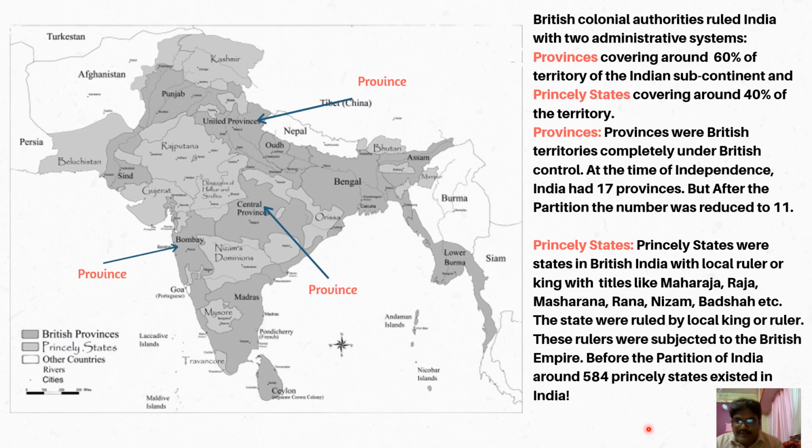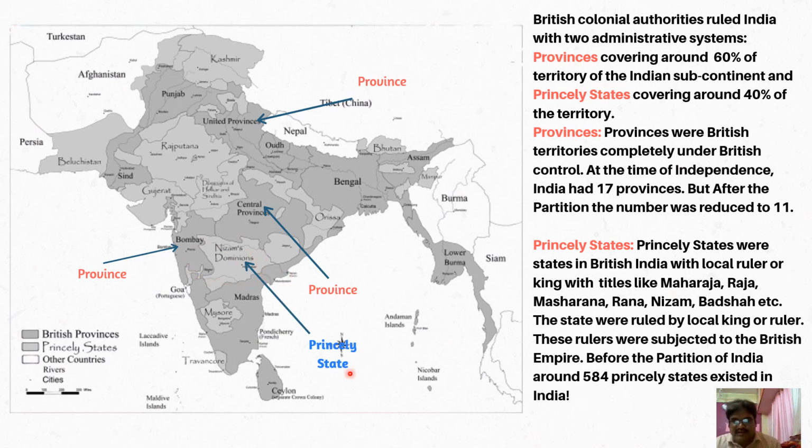And if you see, the number is quite staggering, 584. Around 584 princely states existed in India, and this was the biggest task in post-independence India, which we call the integration of the princely states into India. That is a completely different topic. You can take examples of princely states, for example this one, Hyderabad.